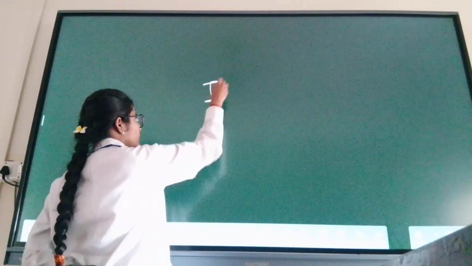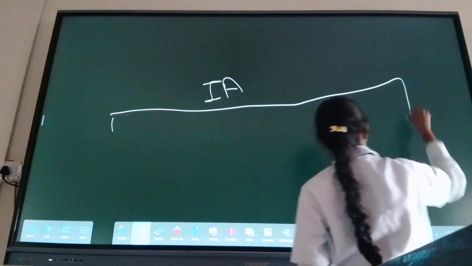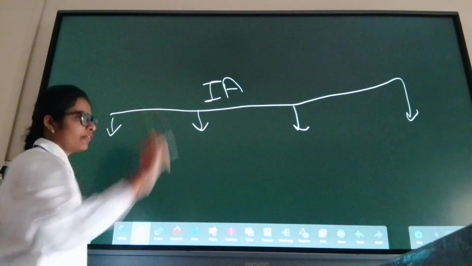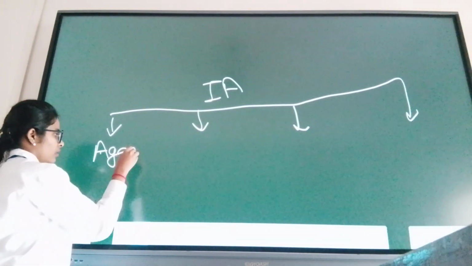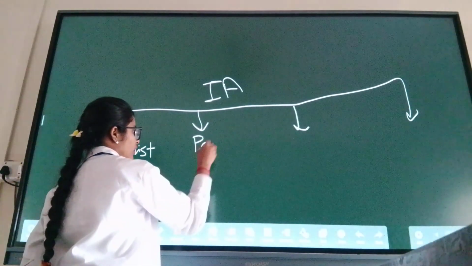Then intrinsic activity. There are four actions a drug is doing on that effector organ: agonist, partial agonist, antagonist, and inverse or reverse agonist.